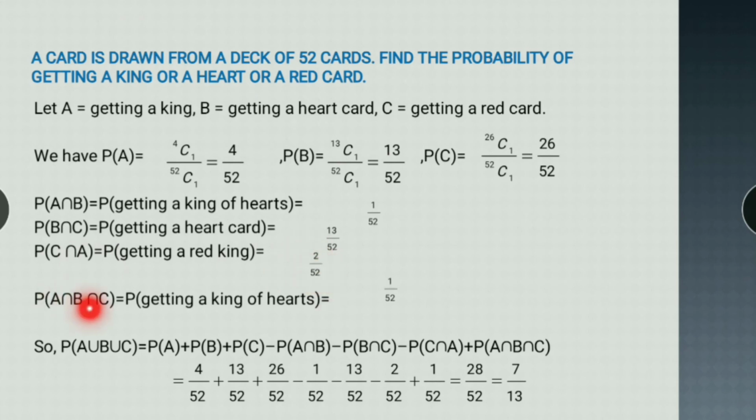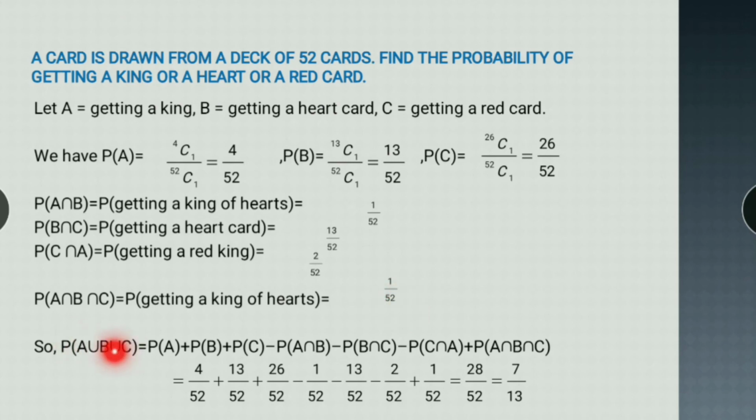Probability of A intersection B intersection C is getting a king of heart. The intersection of heart and red is heart only. The intersection of king and heart is king of heart only. So it's 1 upon 52.